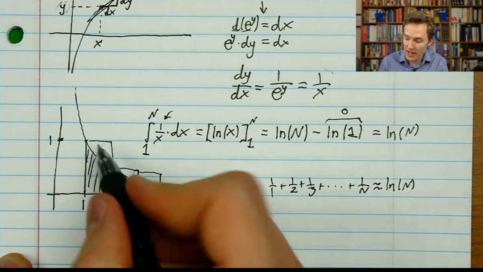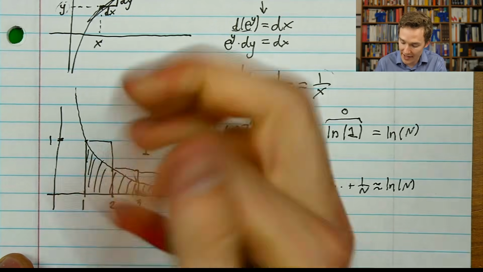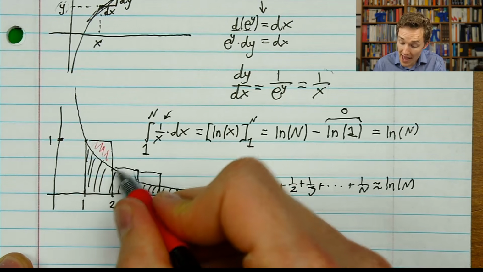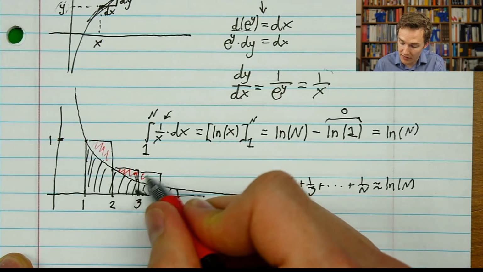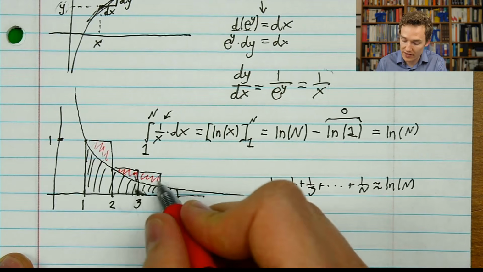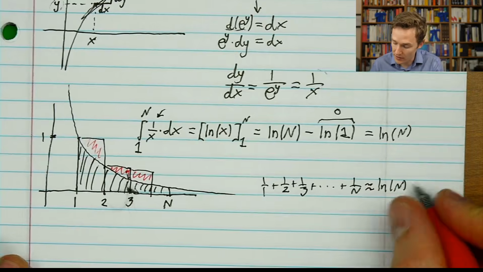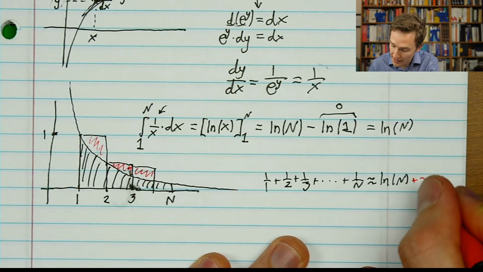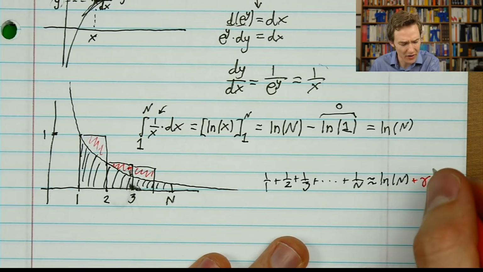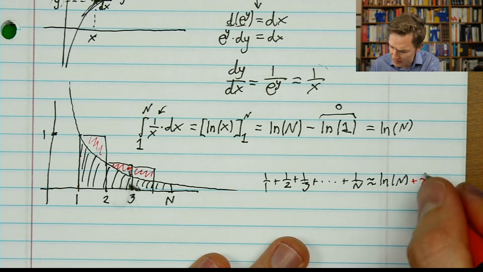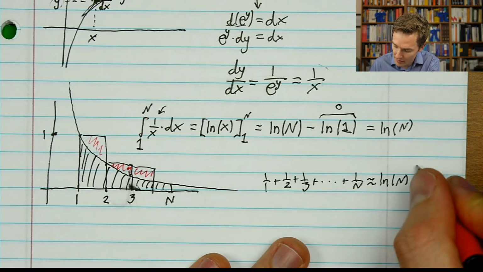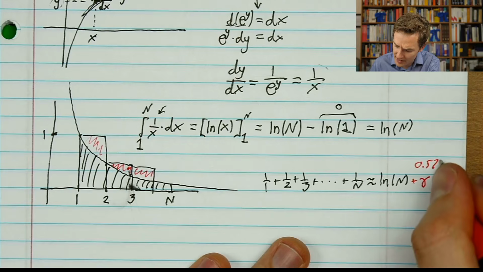And more specifically, if you were to account for how much area is leaking out here, that area actually does converge. As n tends towards infinity, the area that's leaked out approaches a certain constant, and it's called Euler's constant, or the Euler-Mascheroni constant, and it happens to be around 0.577.